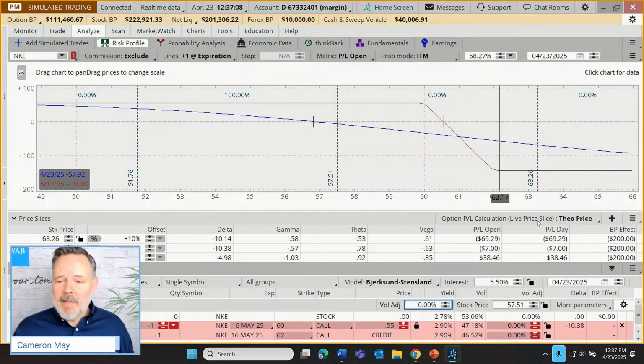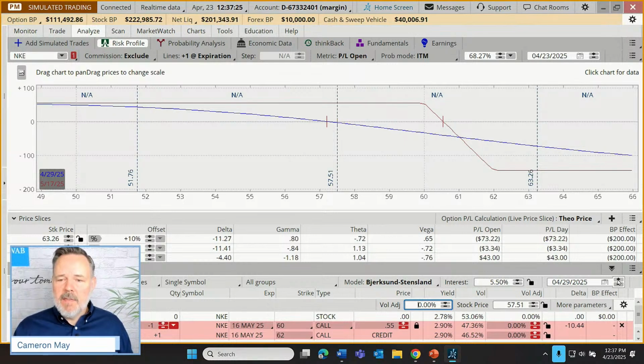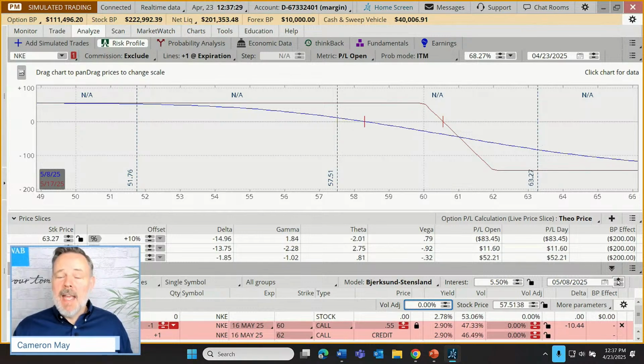Let's test that assumption. Let's come to our price, let's come to our date. And I want to keep an eye on our PL open column here, profit or loss since we opened this trade. And let's just advance one day. Let's advance a second and a third and a fourth and a fifth and a sixth day. What do you see happening with our losses and now our gains just from the passage of time?